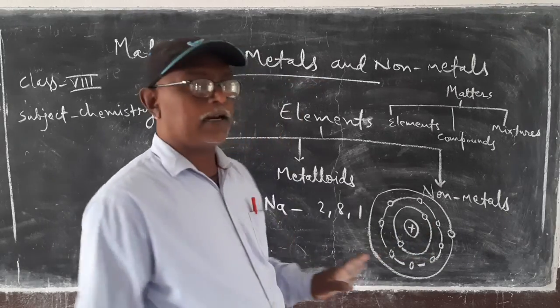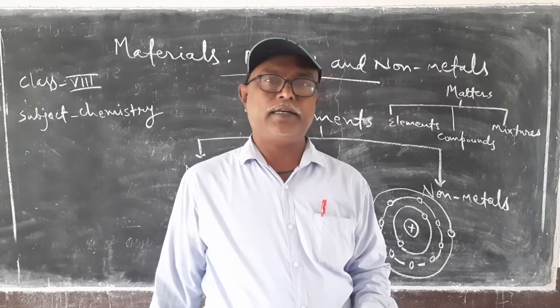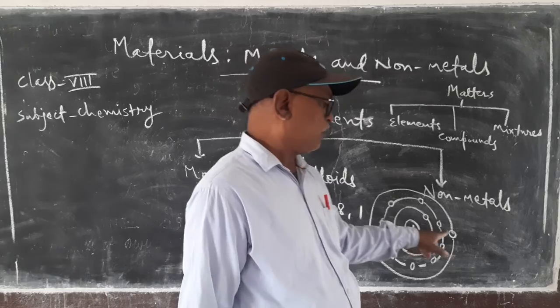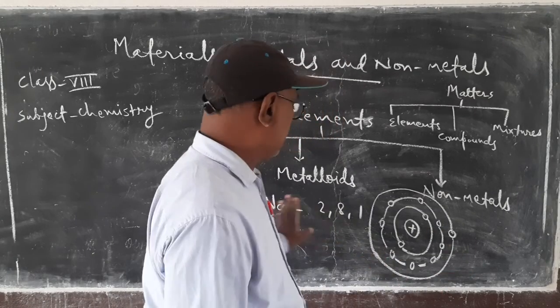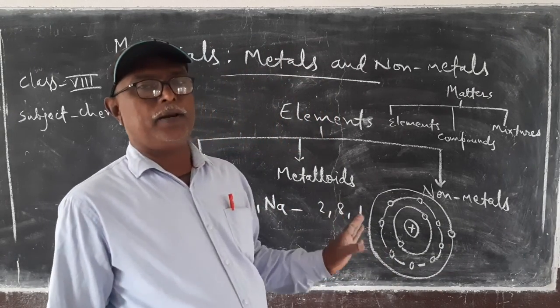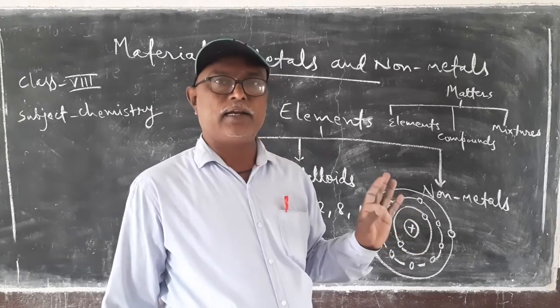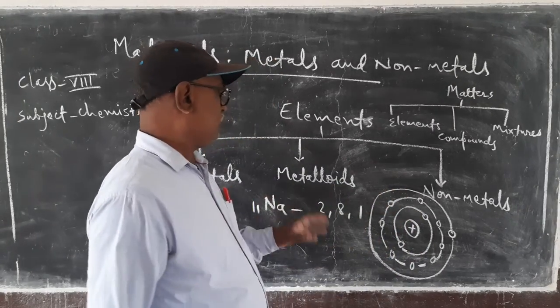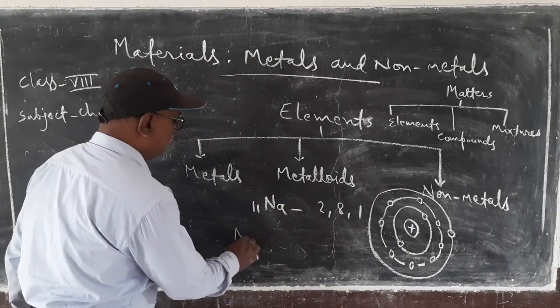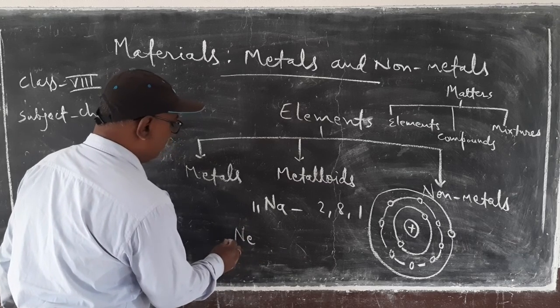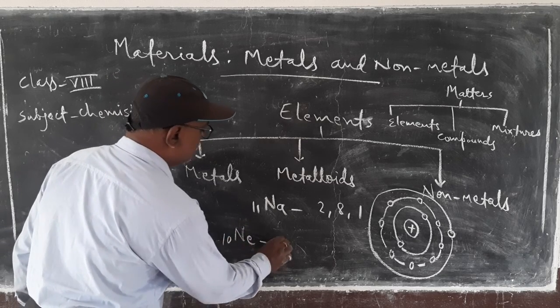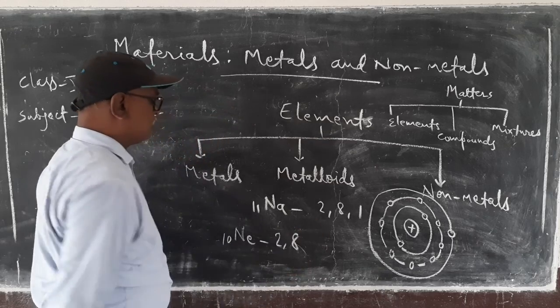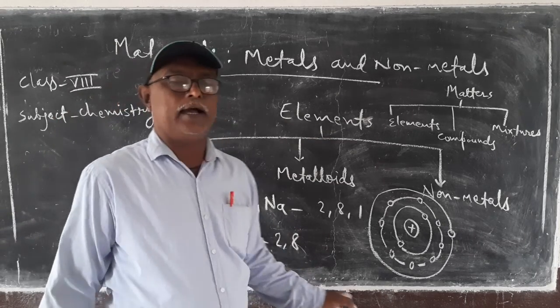Now, it tries to complete its octet by removing 1 electron. That is, it tries to complete its structure like neon. Neon, symbol Ne, atomic number 10, has the electronic configuration 2,8.